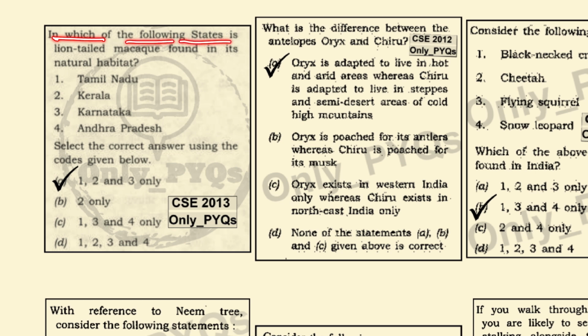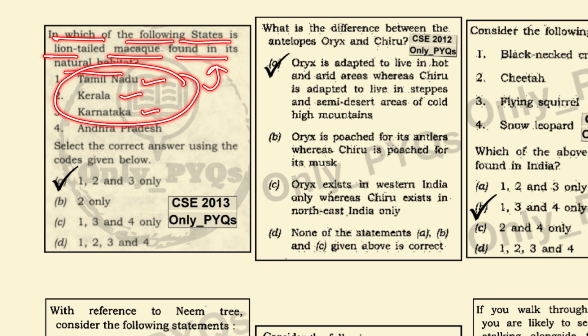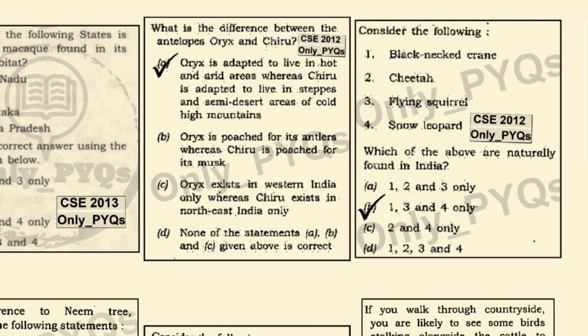In which of the following states is the lion-tailed macaque found in its natural habitat? It's in Tamil Nadu, Kerala and Karnataka. The lion-tailed macaque is naturally found and not in Andhra Pradesh. So 1, 2 and 3 become correct.